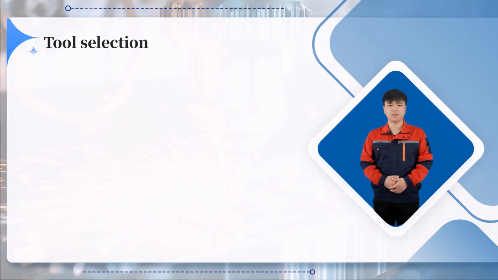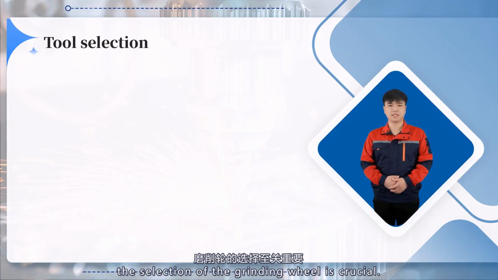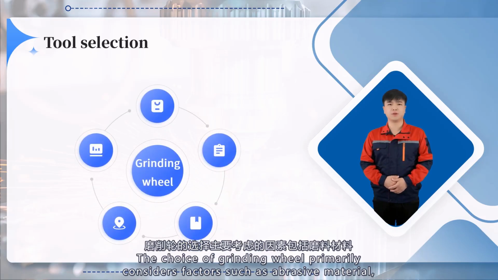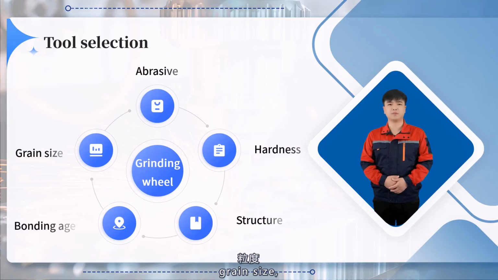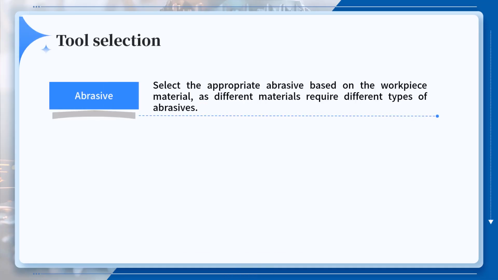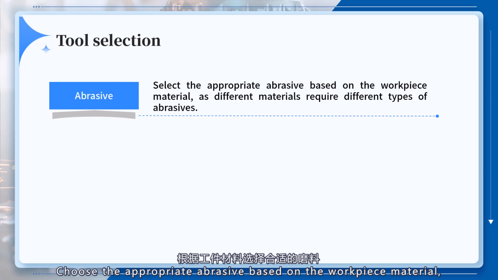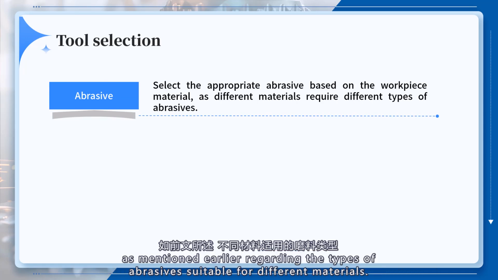Tool selection. In grinding processes, the selection of the grinding wheel is crucial. The choice of grinding wheel primarily considers factors such as abrasive material, grain size, hardness, bonding agent, and structure. Abrasive. Choose the appropriate abrasive based on the workpiece material, as mentioned earlier regarding the types of abrasives suitable for different materials.